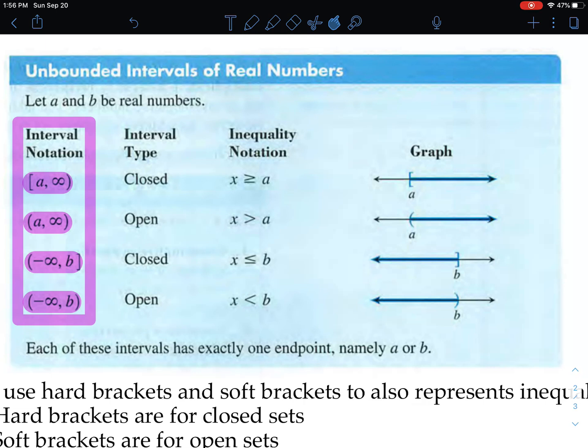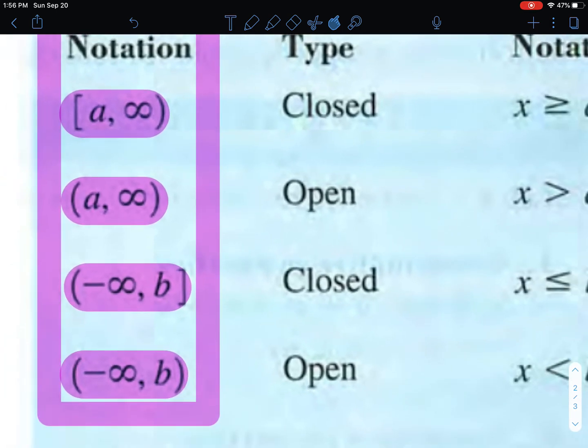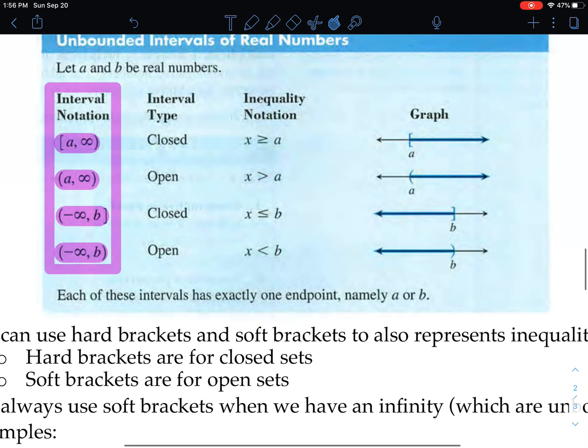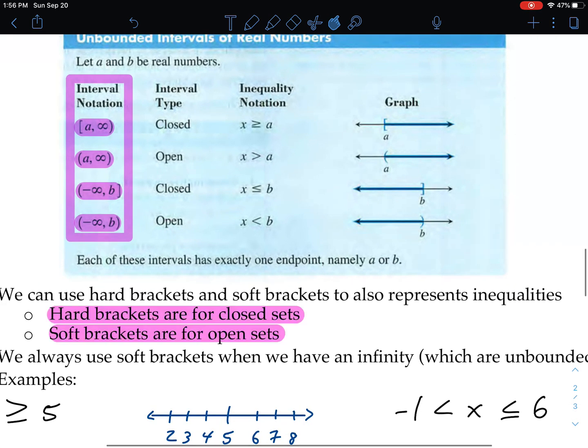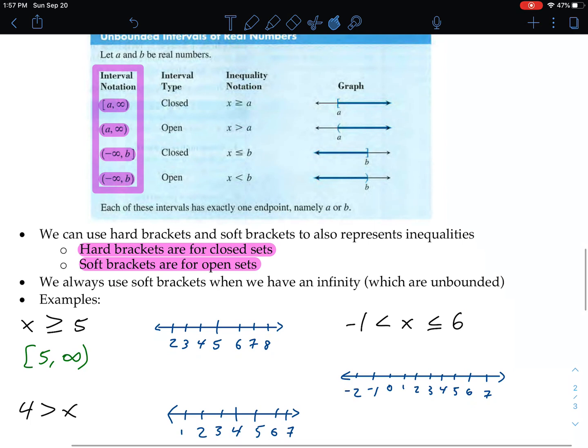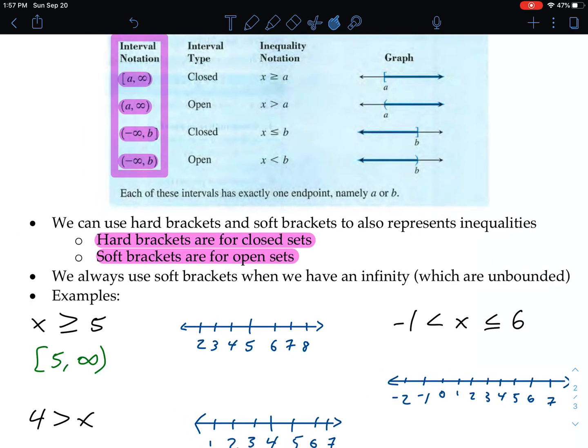Now you always use a soft bracket around the infinity. All four of these have a soft bracket around infinity. Always. Why? Because you cannot include infinity. Where does infinity end? How do you put a pinpoint on infinity? We can't do that. Okay, so you will never, ever see a hard bracket around infinity. Okay, and we see some of those things highlighted down here. Hard brackets are for closed sets where you include the endpoints. Soft brackets are for open sets where you do not include the endpoint. Okay, and it says there we will always use infinity with soft brackets.